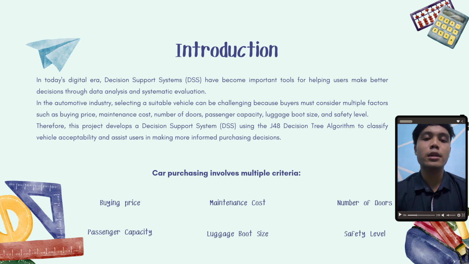It sorts the cars and figures out the choices to buy. Using this method, we create a simple prototype system that is easy for everyone and fits their needs best.